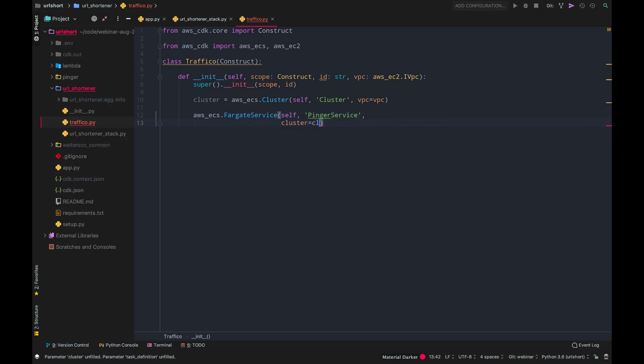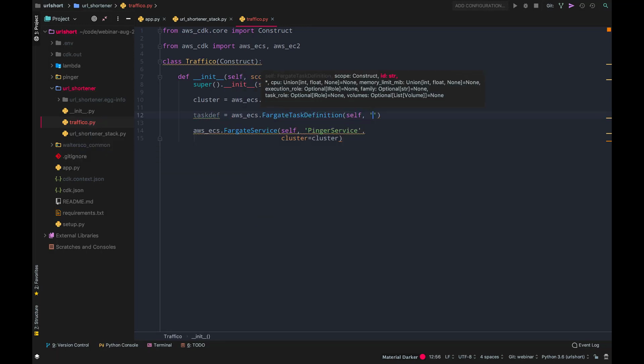We have cluster, and then the second thing we needed was a task definition. ECS and Fargate has this concept of a task definition, which basically allows you to define which containers need to run together, and then you can specify how many times you want these tasks to run. So I'm just going to create a task definition here, a Fargate task definition, and pinger task. You'll see that a task definition accepts a bunch of parameters.